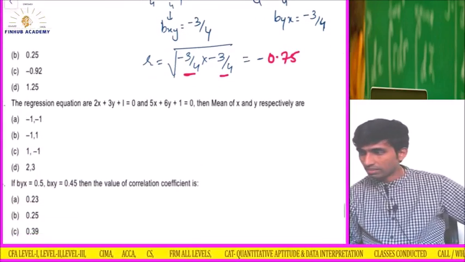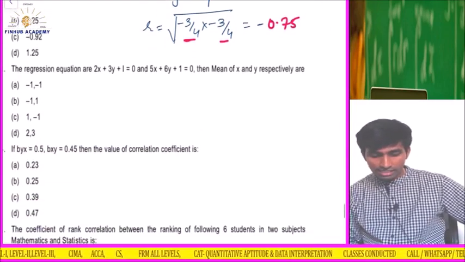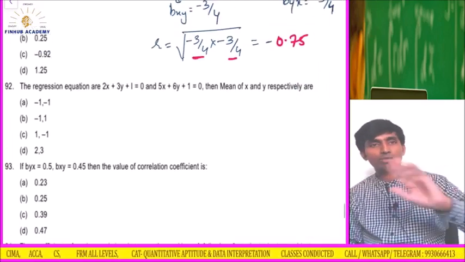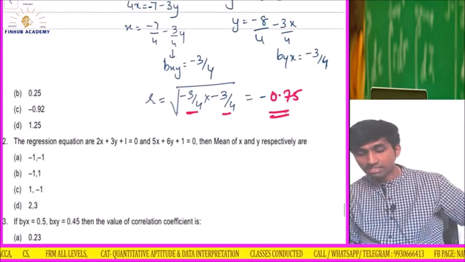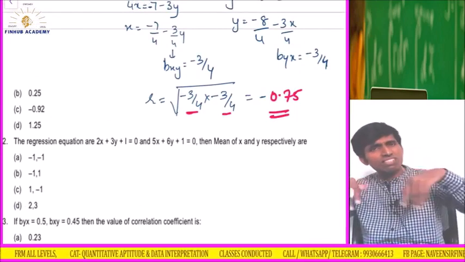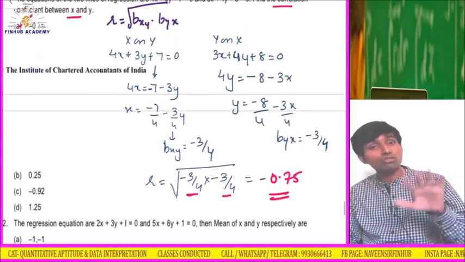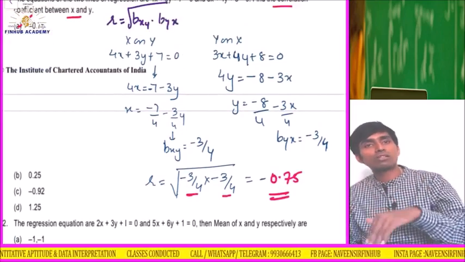Check your answer. Is it correct or not? Regression equation 2x plus 3y. One minute, I am going back to the question. If this is out of the range -1 and +1, just take the reciprocal, you will get the right answer. That means our assumption, which we assumed x on y is y on x, and which was y on x is x on y.